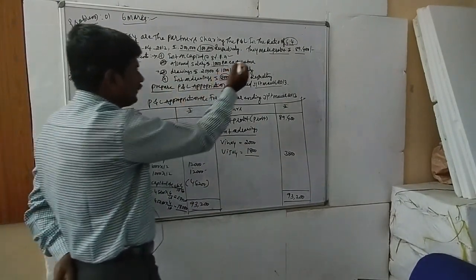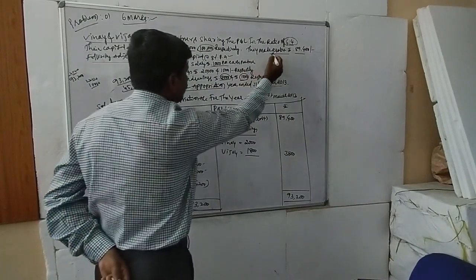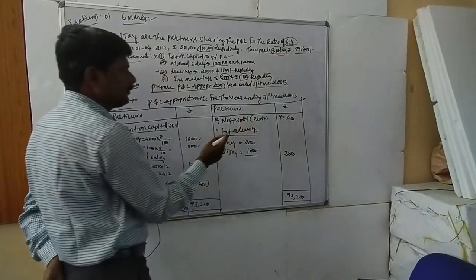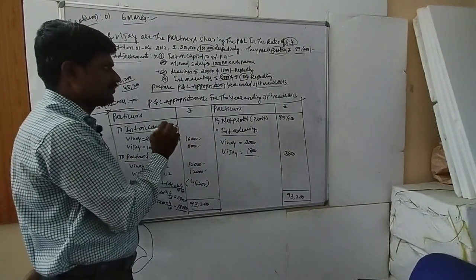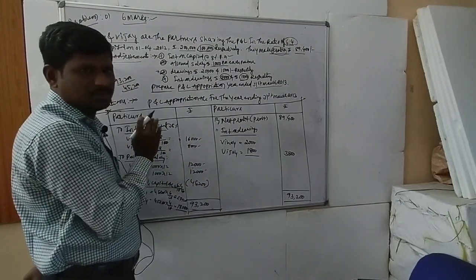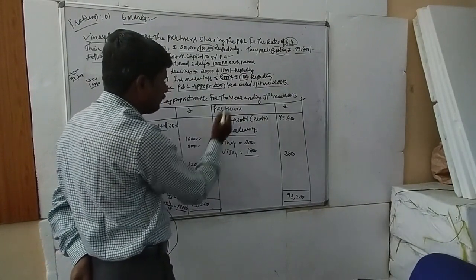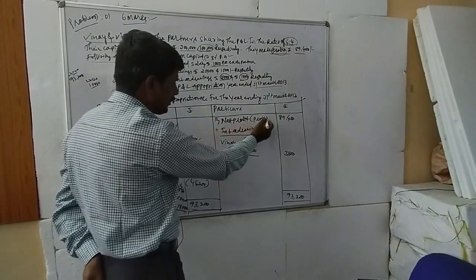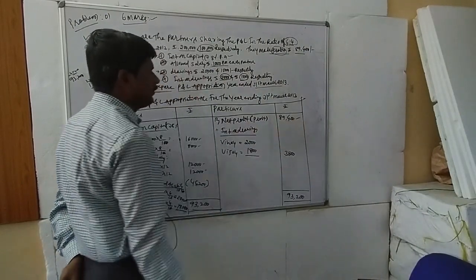Next, in the profit and loss appropriation account, you see by net profit. Net profit is taken on the credit side. In case of loss, the net loss is taken on the debit side. Here the net profit is given in the problem: by net profit, profit rupees 89,400.